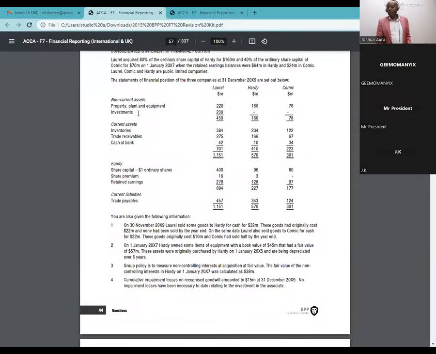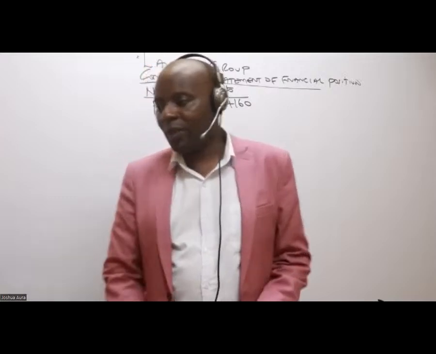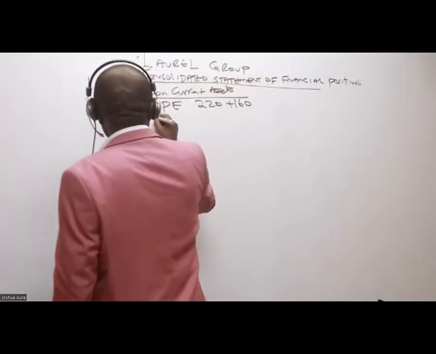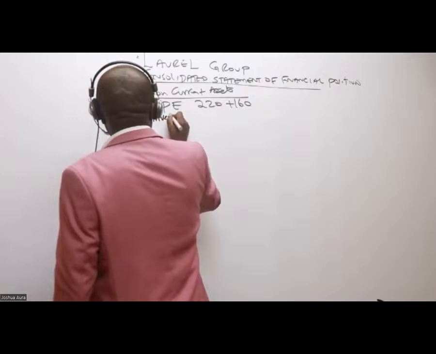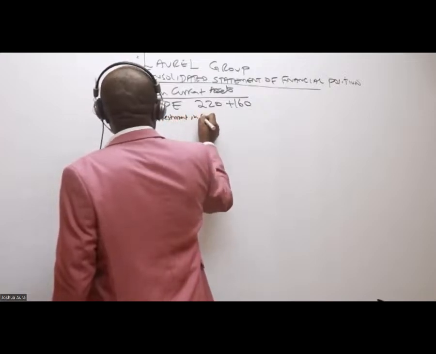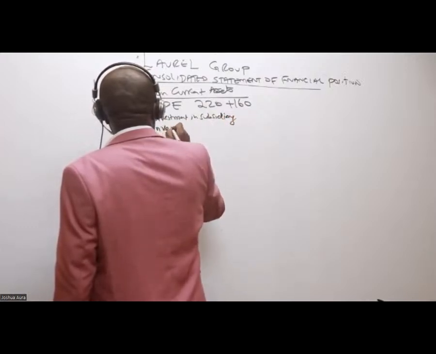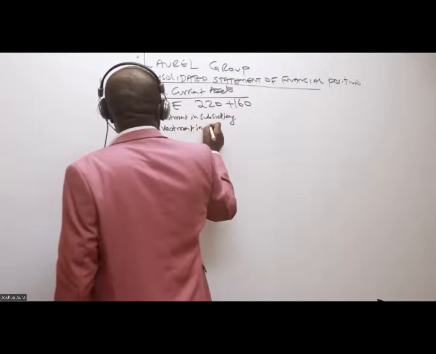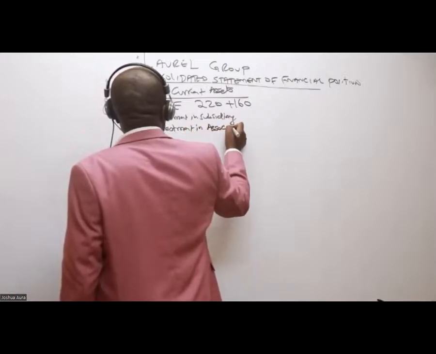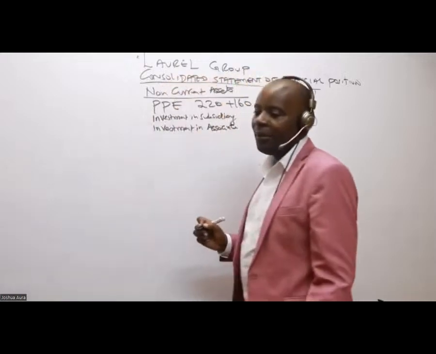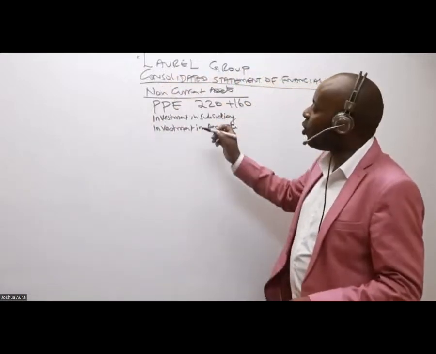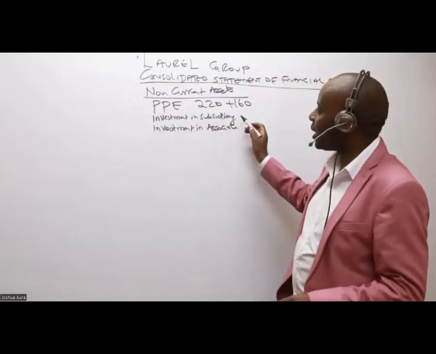The next thing is what they're calling investments. Whenever you see investments now, you must break this investment into two. The first will be investment in subsidiary. And then we have investment in associate. We have only two investments.